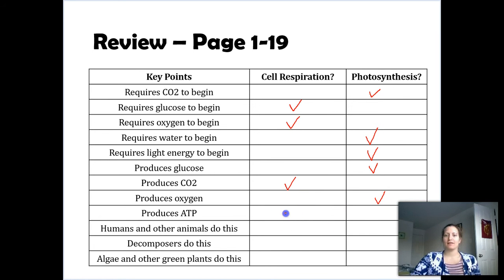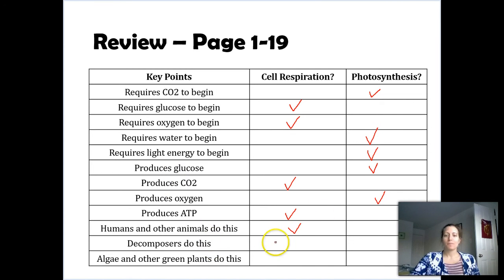Produces ATP. That would be cellular respiration. This process breaks down that glucose, that dollar bill, into more useful quarters, or ATP energy. Humans and other animals do this. That's cellular respiration. We cannot photosynthesize. You'll actually see advertisements on particularly juice bottles that say contain chlorophyll, give you energy. Not true. Doesn't matter how much chlorophyll or how many chloroplasts are in our bodies, we can't do anything with that. We cannot photosynthesize.